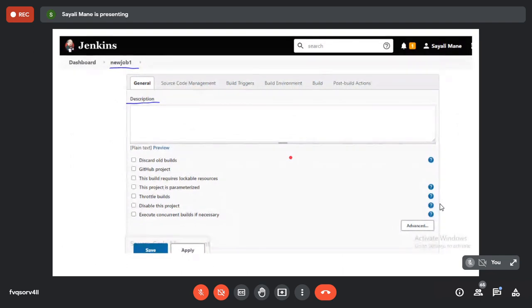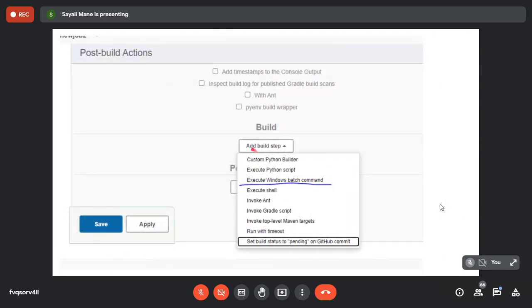Okay. So our basic task is to produce or develop a project, or build a project, you can say that. So here, general, source code management, build triggers, build environment, post build actions, and build. Some six options are there. Click on the build one. This build one. Now after clicking, it will lead you to the add build step. So in that, click on add build step and select execute Windows batch command.